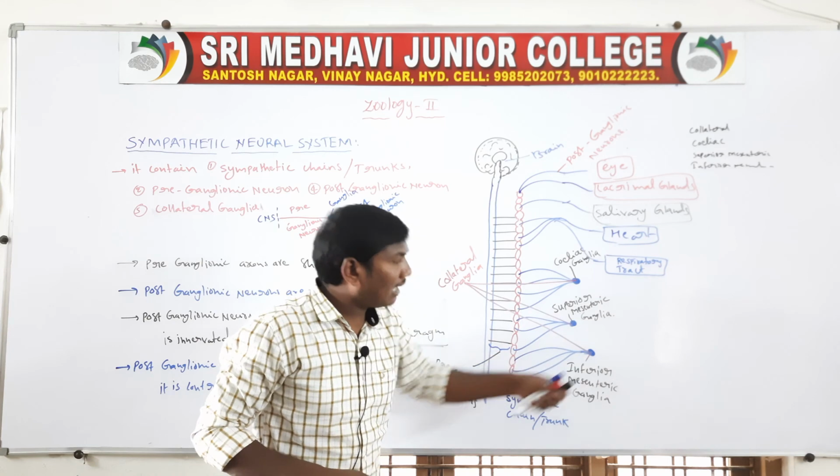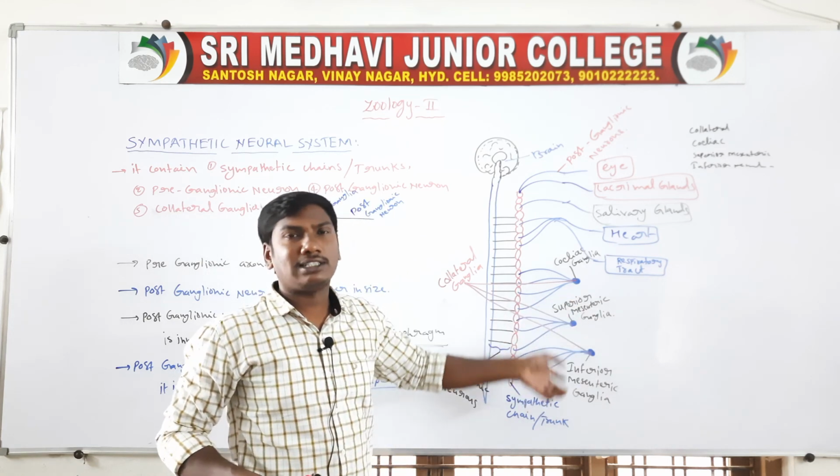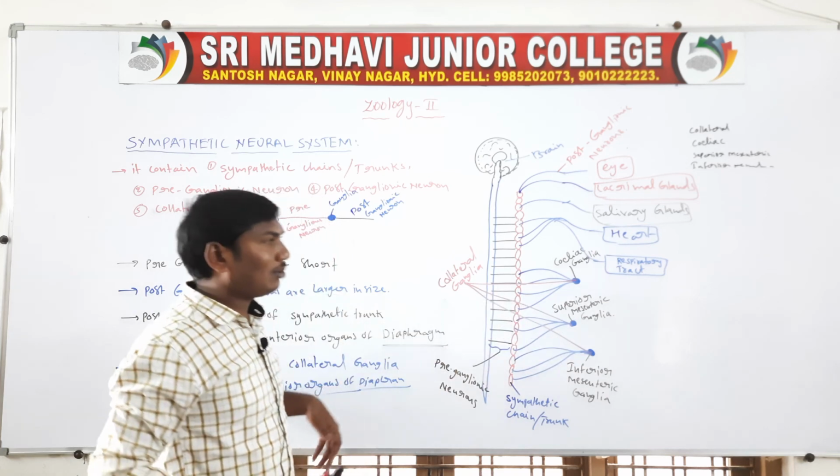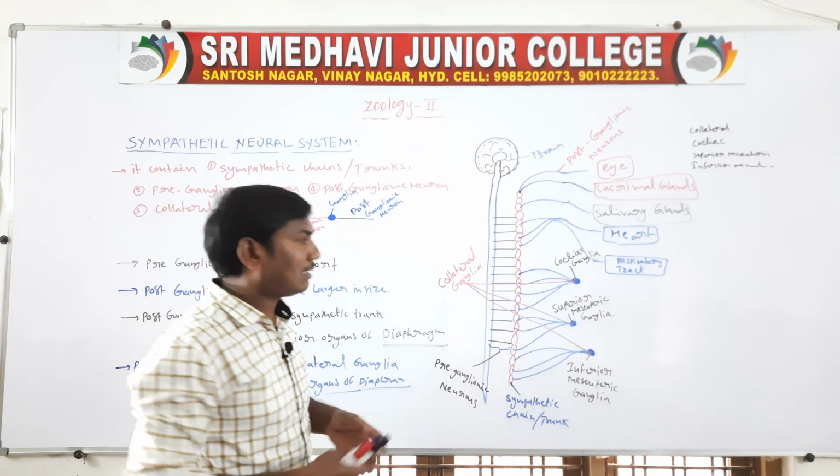They are controlled by the posterior organs of the diaphragm. These three are the collateral ganglia. The postganglionic neurons of the collateral ganglia are controlled by the posterior organs of the diaphragm.